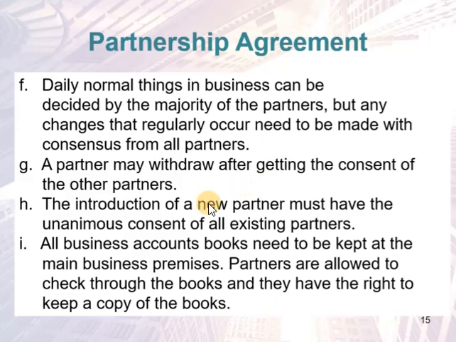And if you plan to add a new partner, you need consent from all existing partners, or unanimous consent of all existing partners. All business account books need to be kept at the main business premises. Partners are allowed to check through the books and they have the right to keep a copy of the books. But the original copy or the master list must be kept at the main business premises.